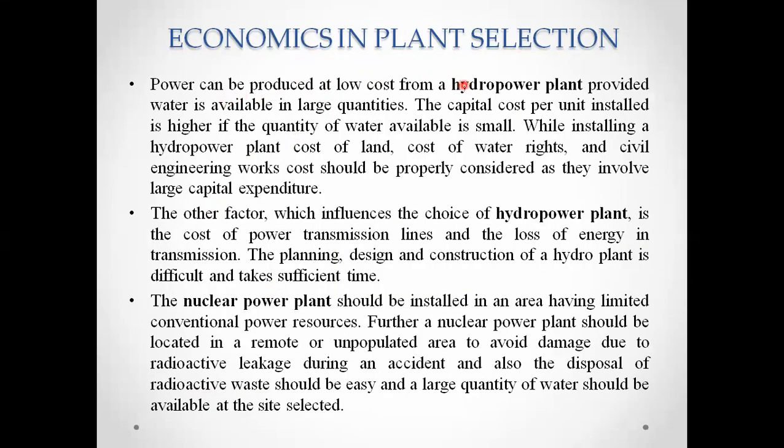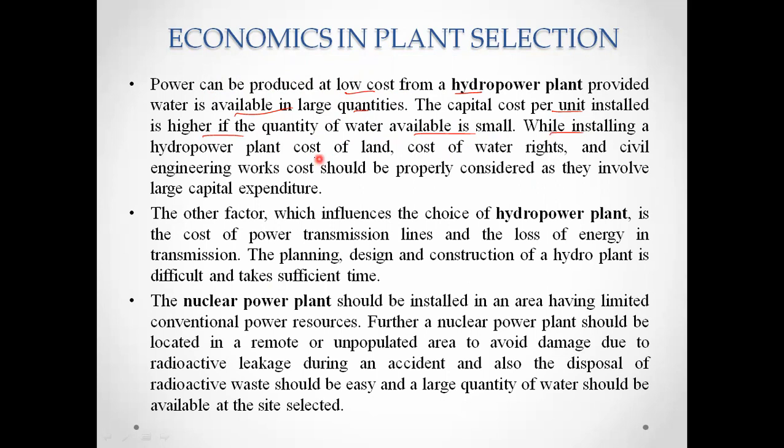In case of the hydropower plant, power can be produced at low cost provided water is available in large quantities. The capital cost per unit installed is higher if the quantity of water available is small. If a large quantity of water is available, the power generation will also be high, and the cost will be low.